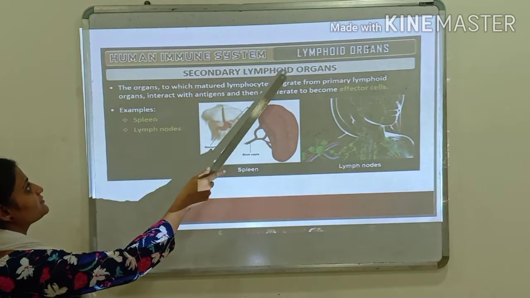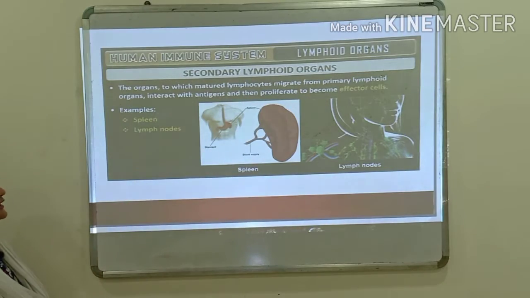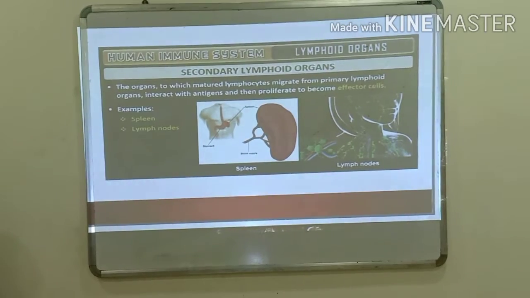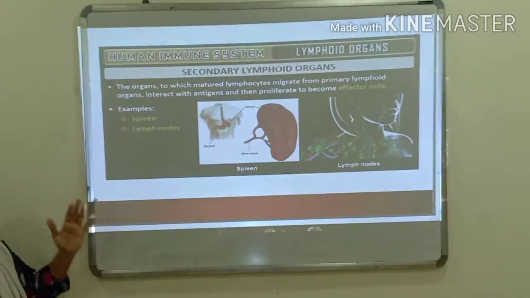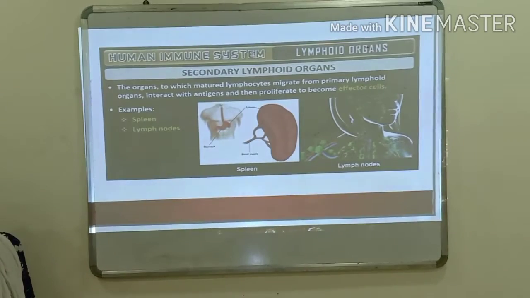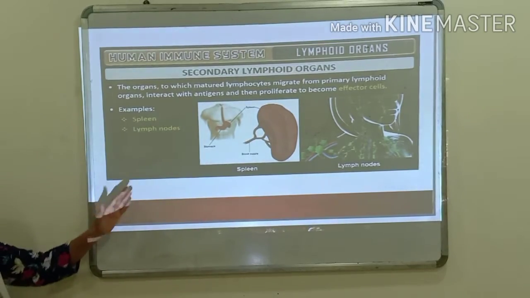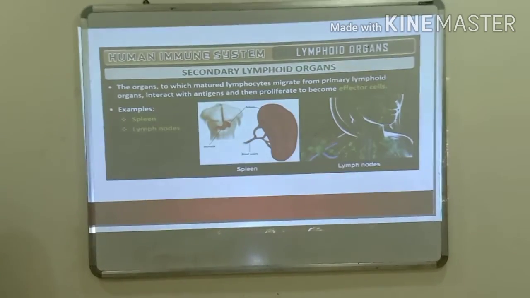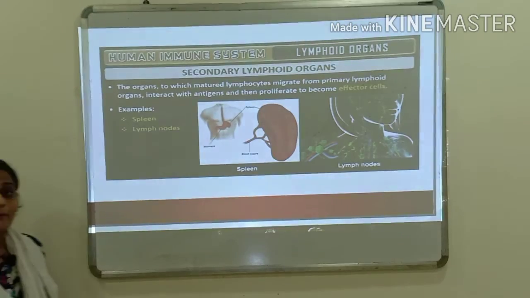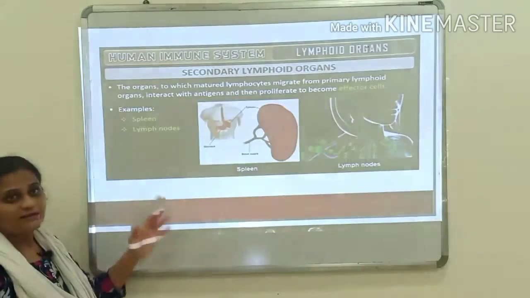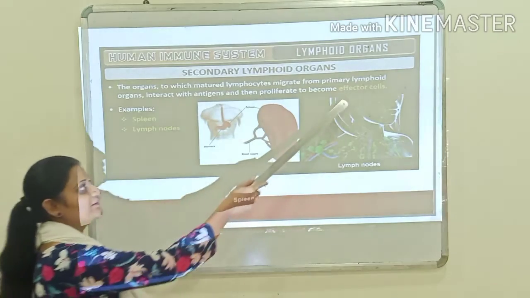Secondary lymphoid organs are the organs where the mature lymphocytes migrate from the primary lymphoid organs, and here there is interaction of the antigen sensitive lymphocytes with the antigens. So the mature lymphocytes interact with the antigens here in the secondary lymphoid organs, and there is also proliferation of the lymphocytes and they become the effector cells.